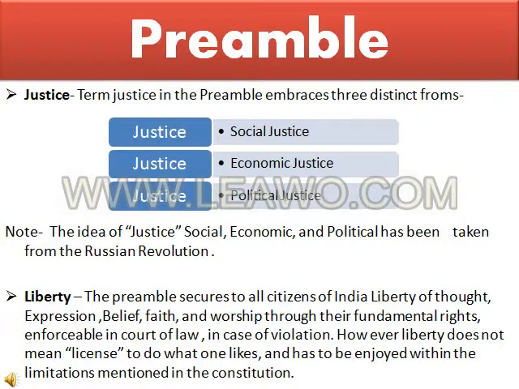However, liberty does not mean license to do what one likes, and it has to be enjoyed within the limitations mentioned in the Constitution. As I mentioned, the Constitution of India provides us liberty of belief, faith, and worship, but it doesn't mean we will do whatever we like. No, we have to enjoy these rights under the Constitution. There are limitations, and we have to follow those limitations.